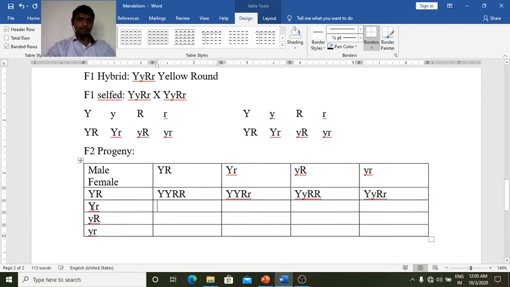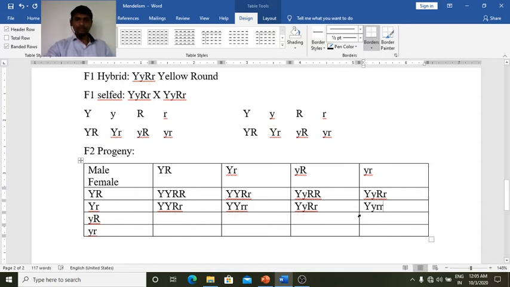Now the combination of these two gives capital Y, capital R, small r. Now the combination of these two gives capital YY, small rr. Now the combination of this one with this gives capital Y, capital R, small r. Now here the combination made by using these two is capital Y, small r, small r.